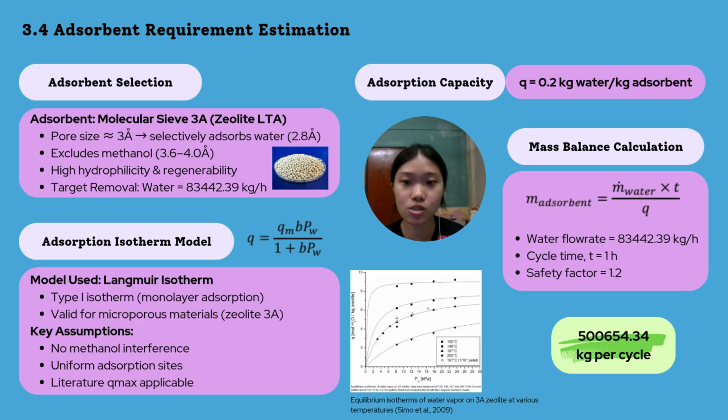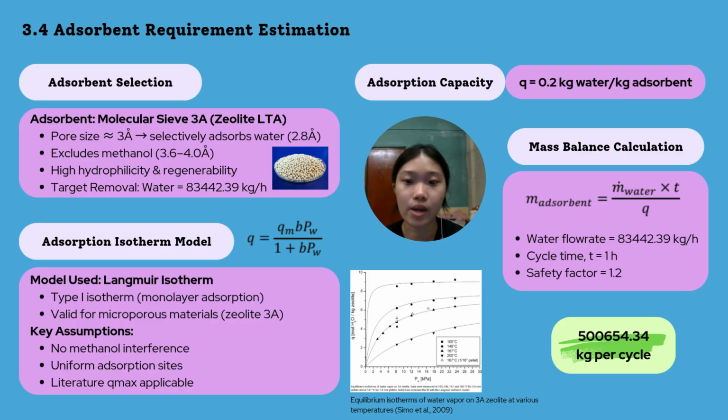For the adsorption isotherm model, the Langmuir isotherm is applied. This model represents type 1 adsorption behavior, which corresponds to monolayer adsorption on a homogeneous surface, typical for microporous material like zeolite 3A. Based on the literature, we assume methanol does not interfere with the adsorption. The adsorption sites are uniform, and the maximum capacity from literature is applicable.